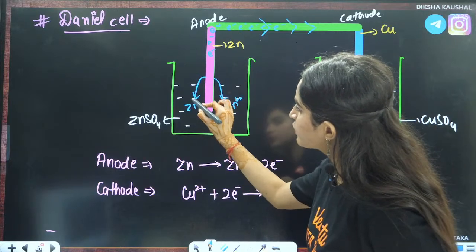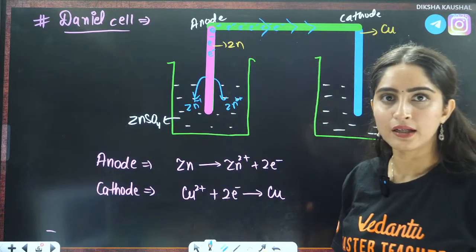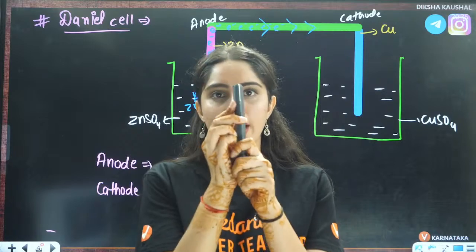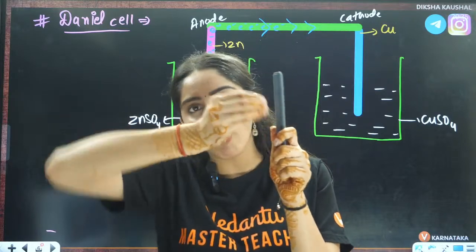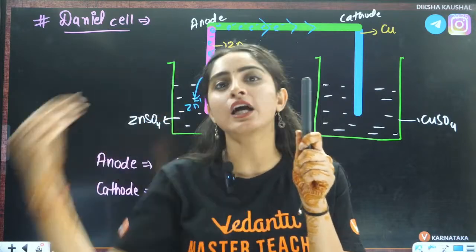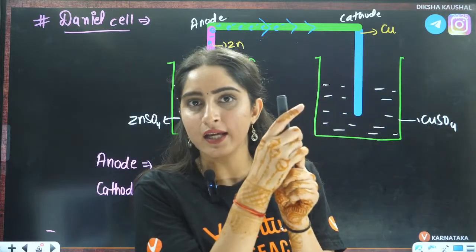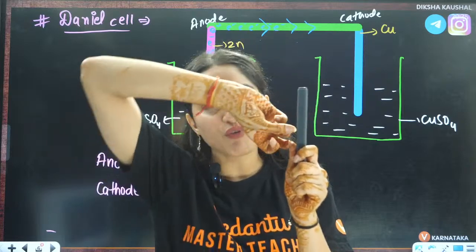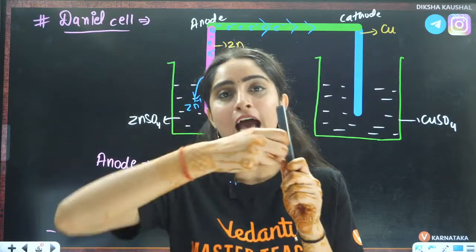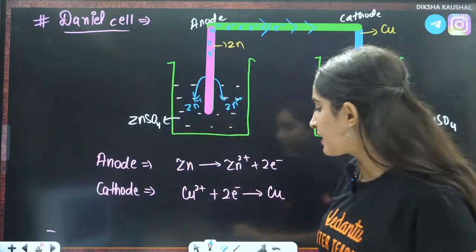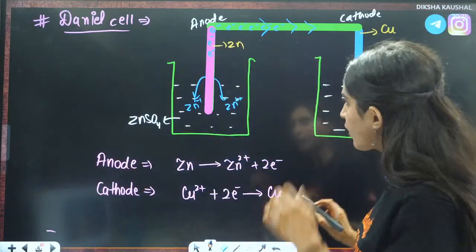If I have a thick rod and some atoms out of this rod are getting converted to ions, some kind of hole will be present here. Some atoms have been taken out as ions into the solution. That means the thickness will decrease.